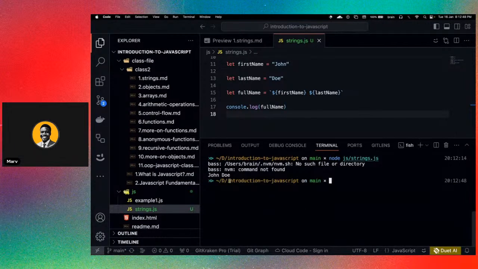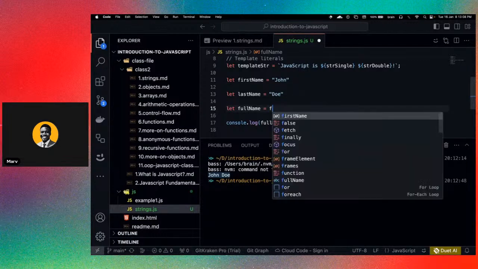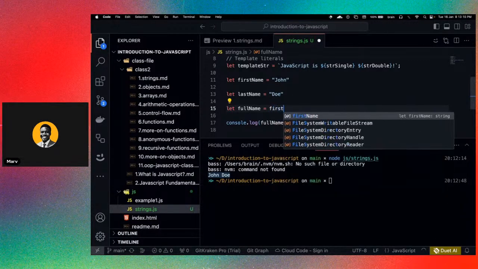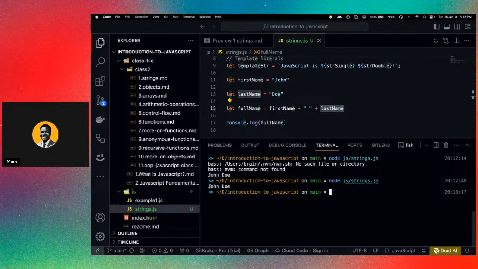Okay. So now you see we have John Doe. By the way, forget about this. That's an error from my terminal. So just ignore that for now. All right. So you see we have John Doe right here. Basically, what we've done is concatenation, right? But using the template literal. Now you can obviously do something like this. So you can have first name, right, with some space there, and you can also have plus last name. Okay, so this is going to give you the same output, right?